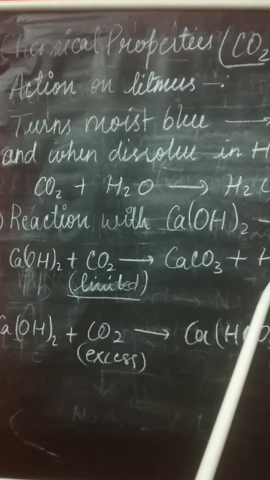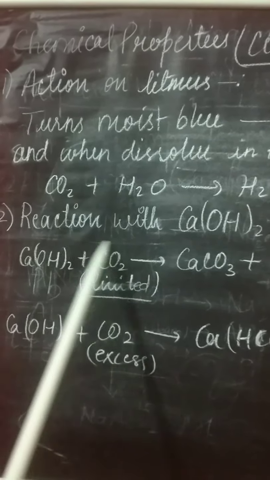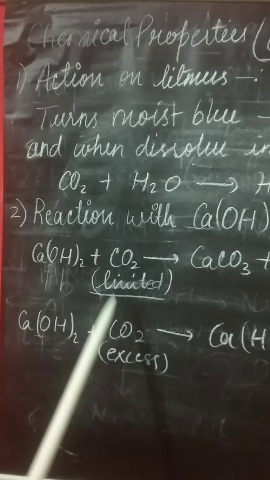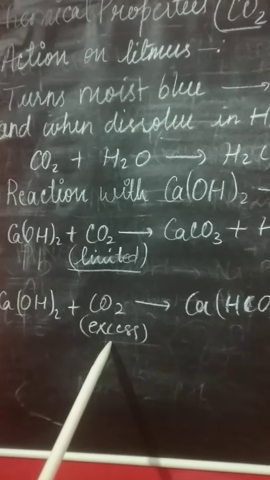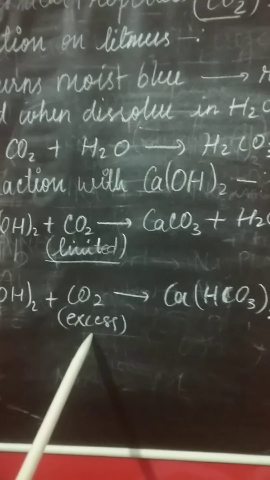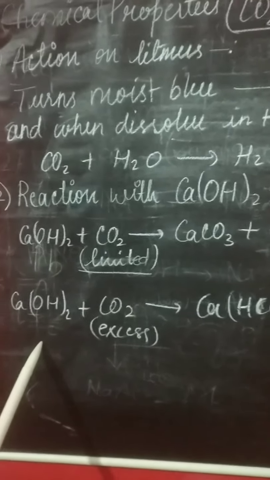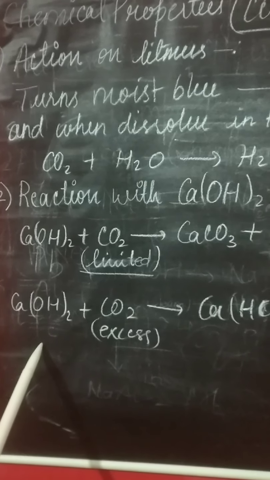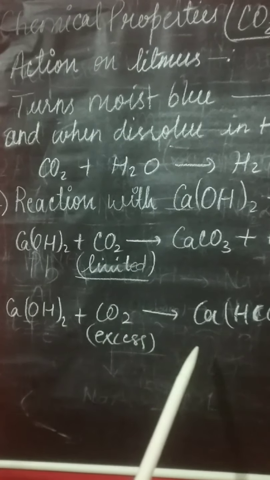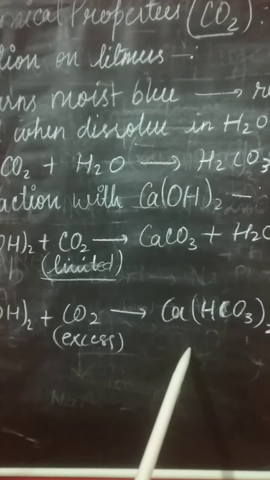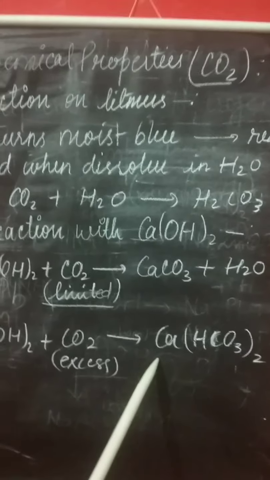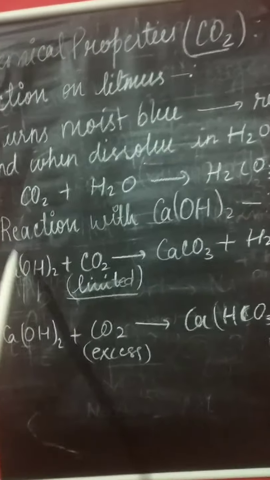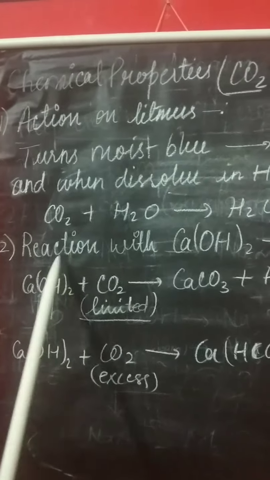But under the same condition, if you take carbon dioxide in excess amount, what will happen? This excess carbon dioxide reacts with lime water, that is calcium hydroxide, and results in the formation of a clear solution, which is calcium bicarbonate. Okay, so reaction with lime water has two conditions.